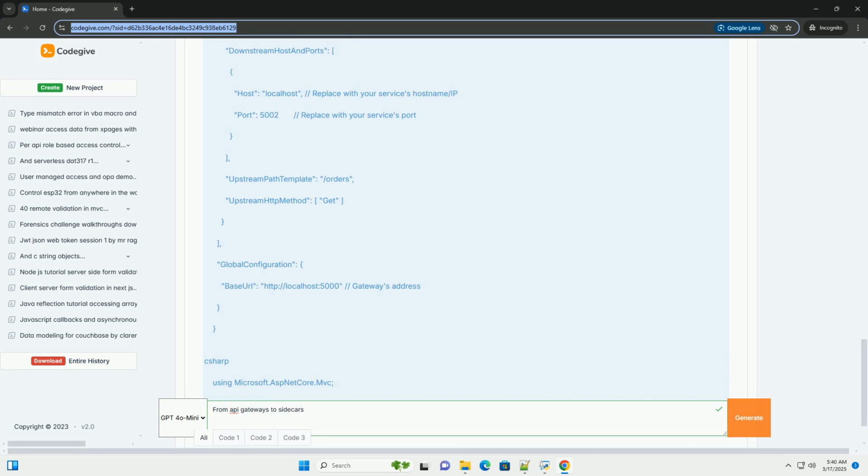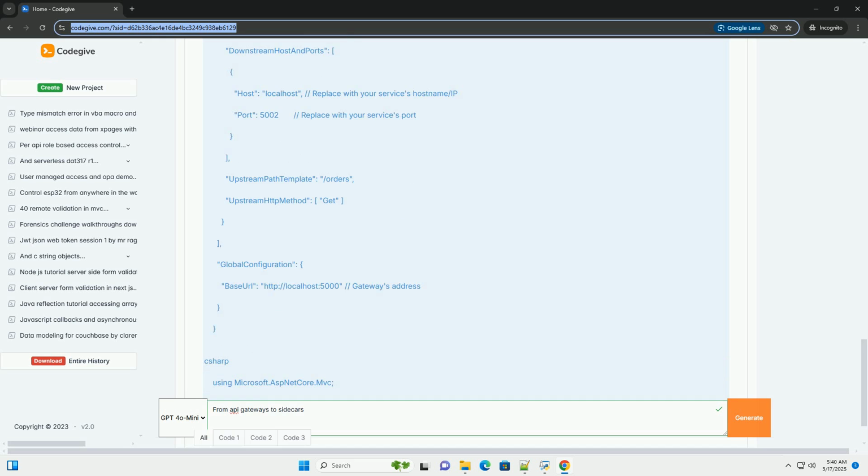Security: implement robust security measures at both the API gateway and service mesh layers. This includes authentication and authorization, mutual TLS, MTLS, rate limiting, input validation, web application firewall, WAF. Observability: implement comprehensive monitoring, logging, and tracing to gain visibility into the behavior of your system.